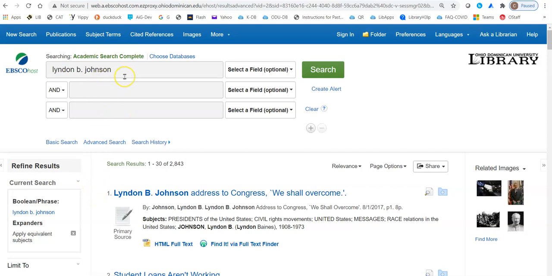So we put in Lyndon B. Johnson here, and I noticed that with the very first one, we have Johnson, Lyndon B. and the years he was born and died under the subjects in this first article. This is one article.